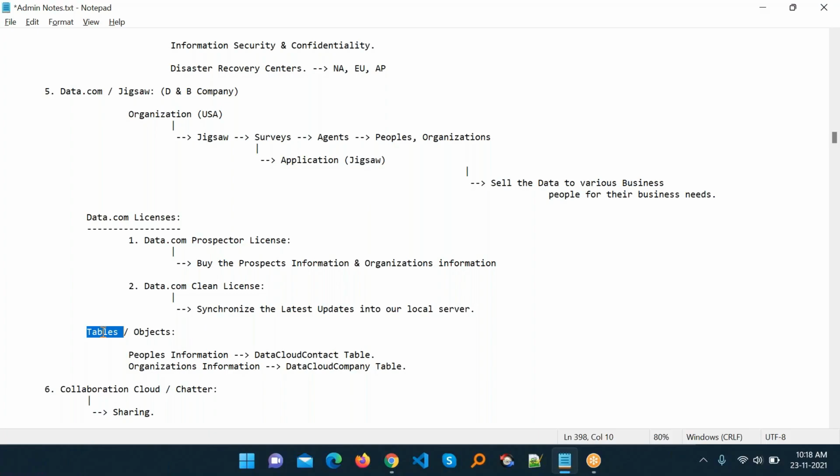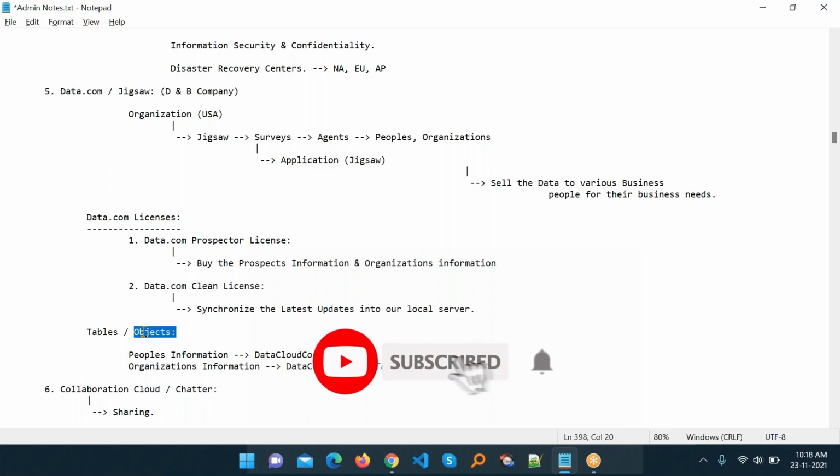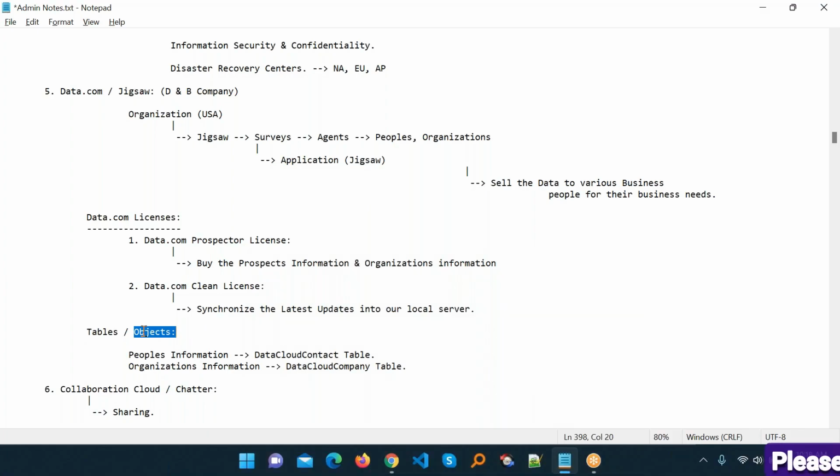But coming to objects, an object is a kind of table in Salesforce. So an object is a table under the database. In Salesforce we always use this term: an object is nothing but a table. We store the data in tabular format, like rows and columns. So that is called objects.